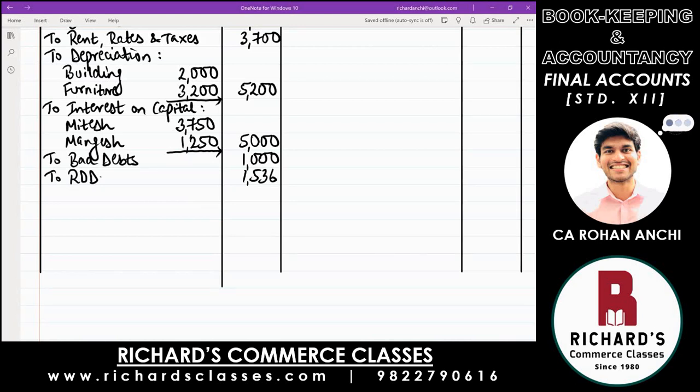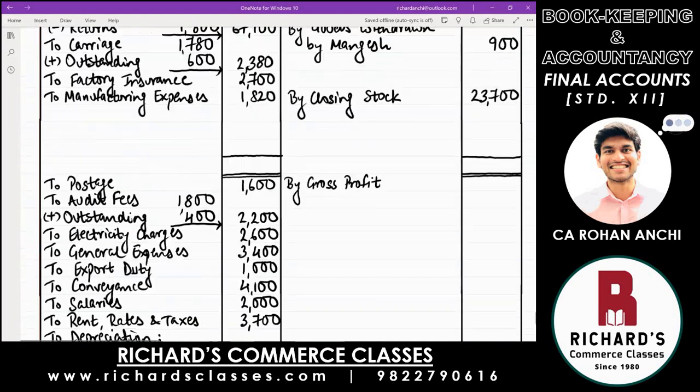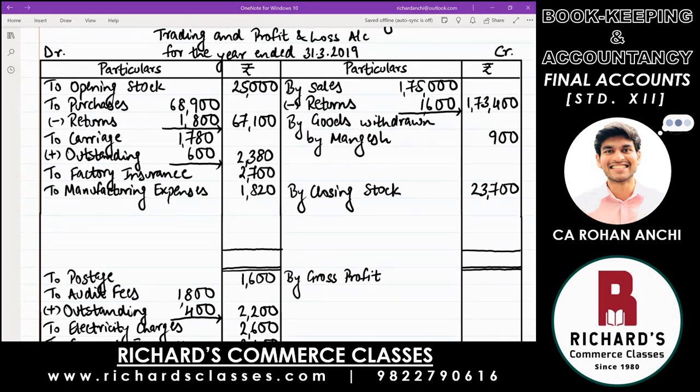All adjustments are done except one pending adjustment left on top, and that is point number 2, relating to commission, which the partners have to get, but that is on gross profit. So now it is time to calculate gross profit first. For that, we will have to close our trading account. Okay. So process is the same.